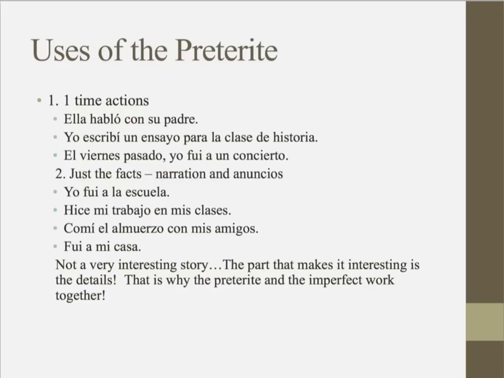Uses of the preterite. We talk about the preterite when we talk about one-time actions. So, ella habló con su padre, escribió un ensayo para la clase de historia. El viernes pasado yo fui a un concierto. Last Friday I went to a concert. That tells us that it's done and over with. I wrote an essay. Done and over with. I talked, or she talked with her father.